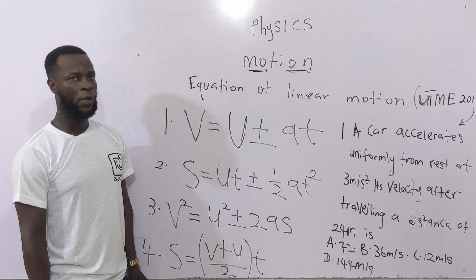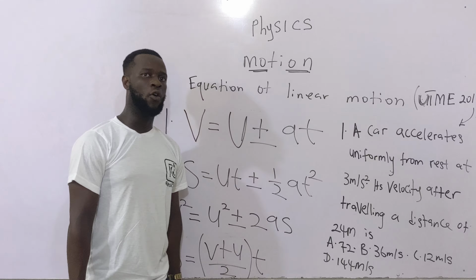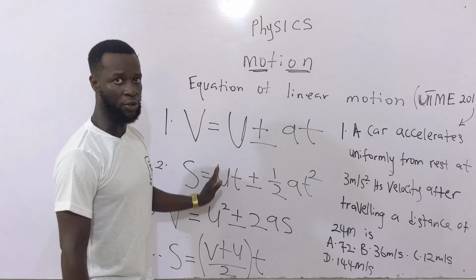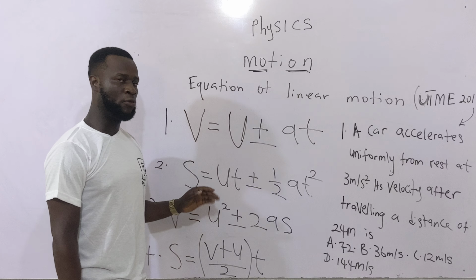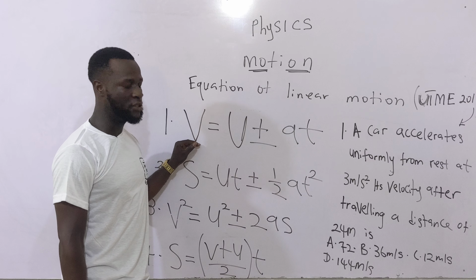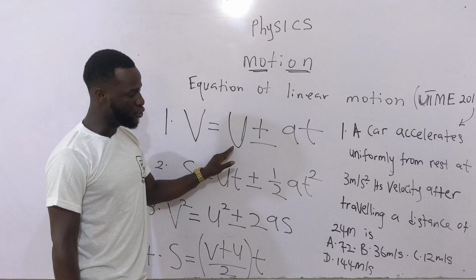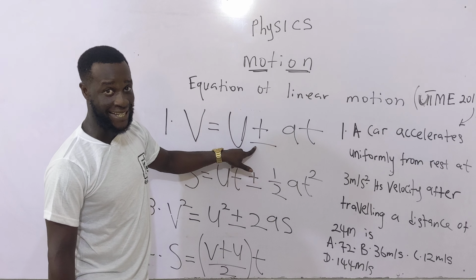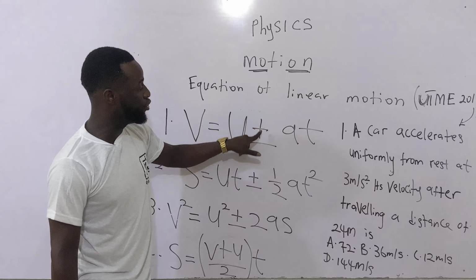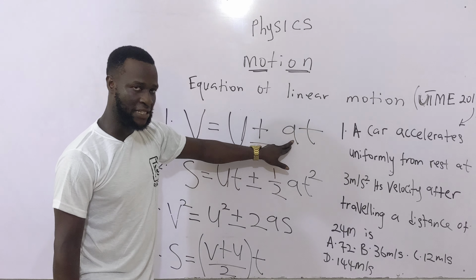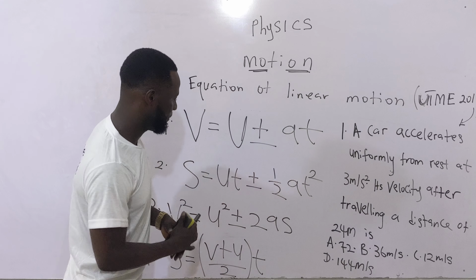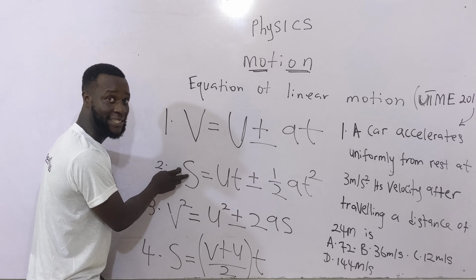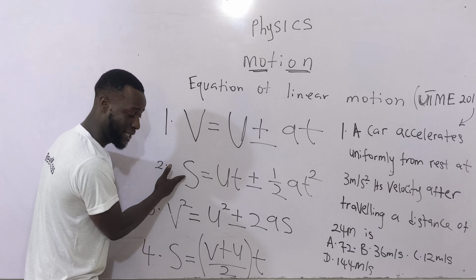Still on motion, we are now going to start taking questions. But remember previously that we have given this equation before, and I told you what V is. I said V is final velocity or final speed. I told you U is initial velocity or initial speed. This plus or minus: if it's accelerating, you use plus, and if decelerating, you use minus. This is the acceleration or deceleration, and this is time. The same goes for the second equation, where S is now the distance covered or the displacement.